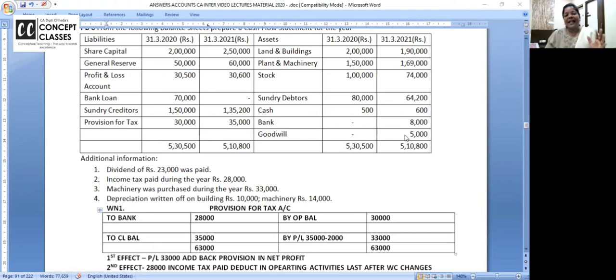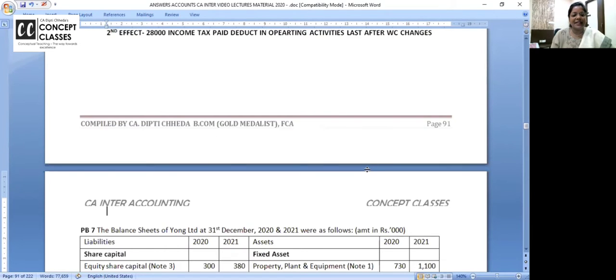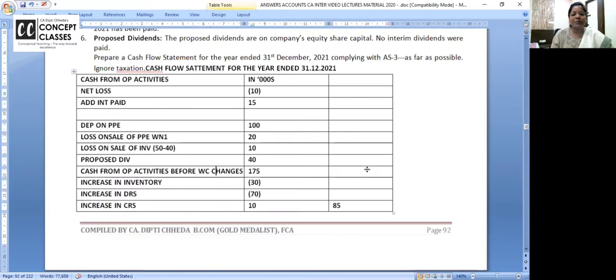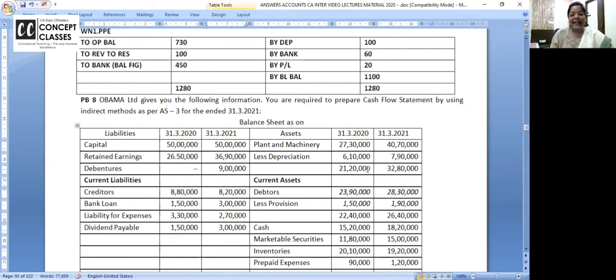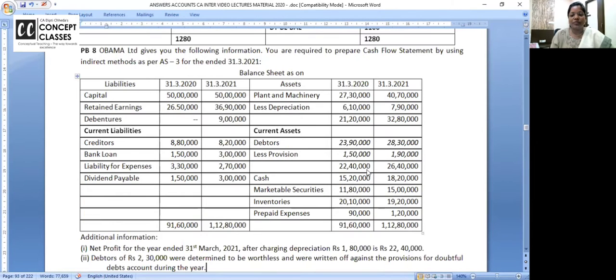Day before yesterday, I gave you homework with all the hints. Yesterday, I gave you answers. Still, if you are not getting it, then we are discussing all these bits. So that's all for the 6th problem. The 7th, I did in class yesterday. It's a nice problem. Look at the screen. The 8th problem I gave as homework.